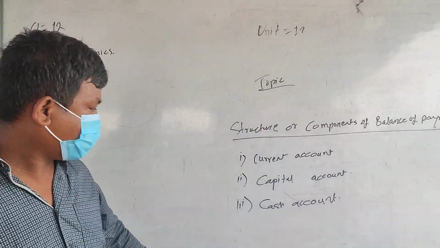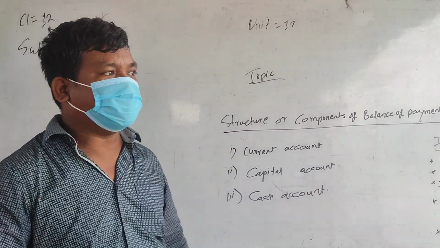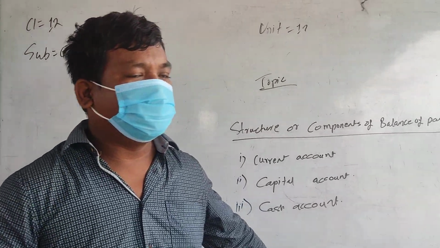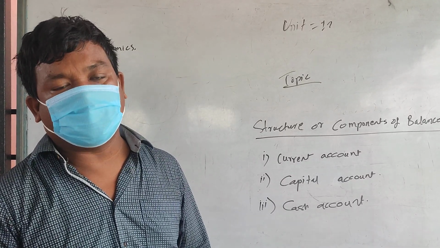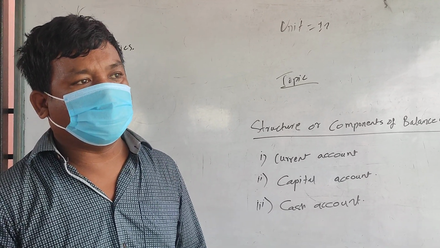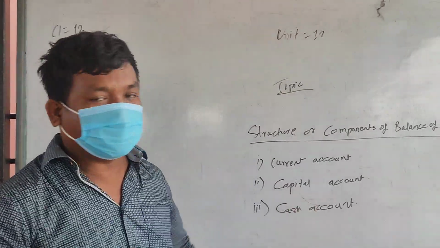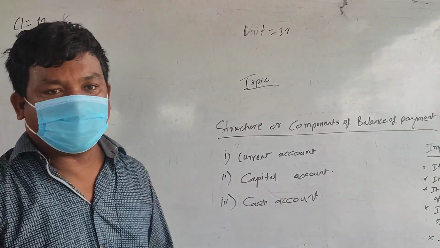Now, the cash account. This is an account where the cash reserves are recorded, or the cash receipts and payments coming through the foreign account and capital account are kept.